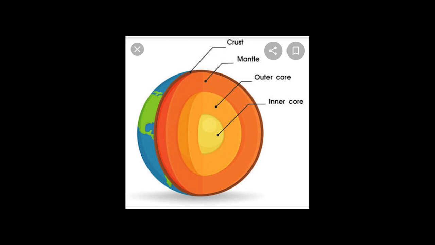And on the other hand, the lower part of the crust is called sima because of the proportion of silica and magnesium. Okay. Next, come to the mantle. What is mantle? This layer lies just below the crust. It is called mantle.